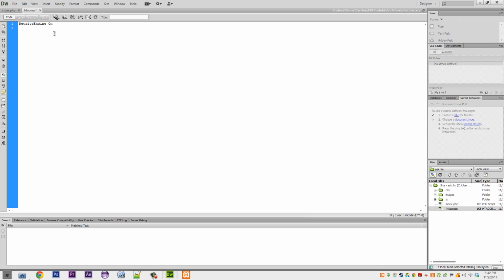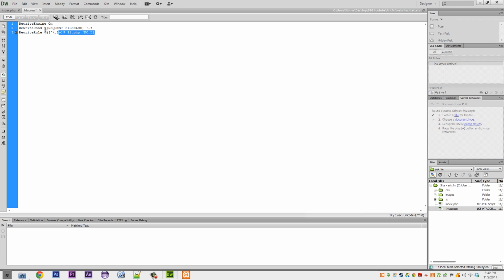Alrighty, so we want RewriteEngine on, and then RewriteCond, and then %{REQUEST_FILENAME}, all in capital letters, exclamation mark, -f, and then RewriteRule, just copy this, and that should be good.